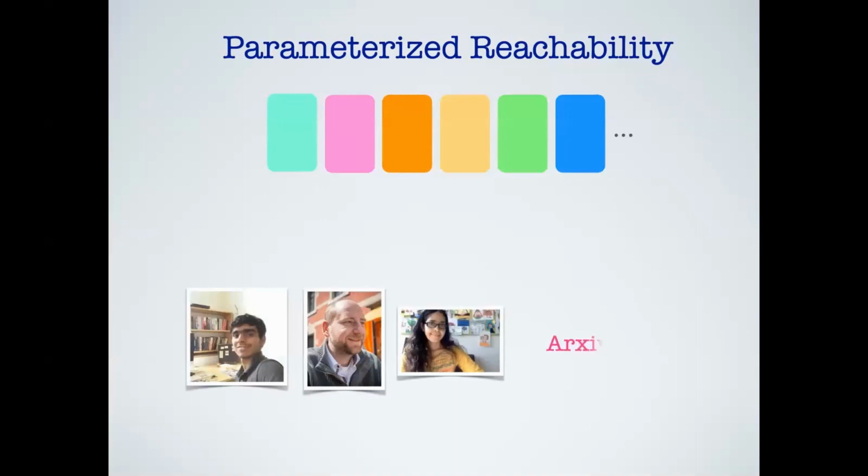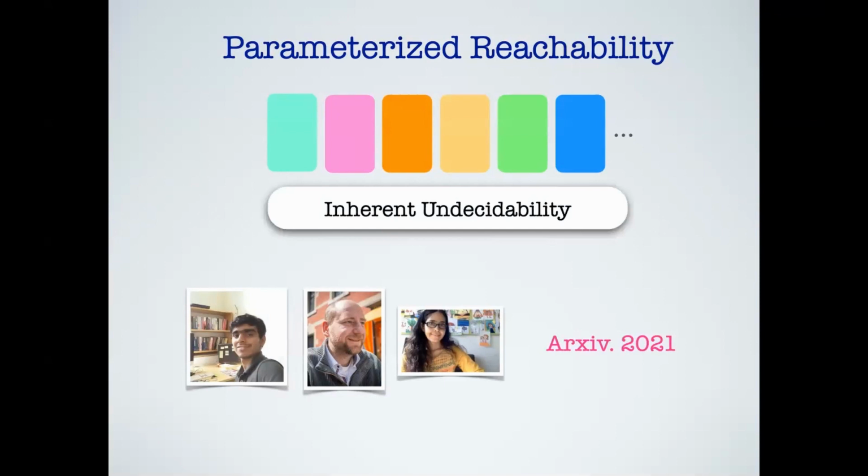This work is yet unpublished. It's available on arXiv. It was done when Advait was a student at IIT Bombay, and it was also done with Roland from Braunschweig. The one thing that immediately catches your eye is that it is already undecidable. Of course, it's going to be terribly undecidable with unboundedly many processes. There's an inherent undecidability. So what can be done? Unless we place some special restrictions, we are not going to get decidability.